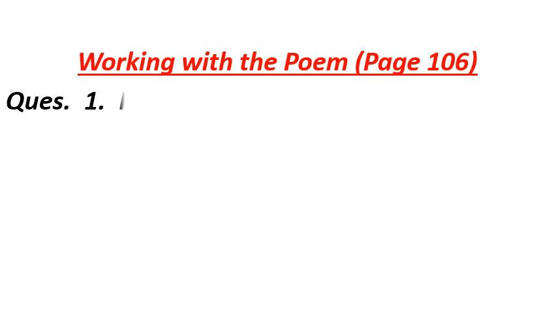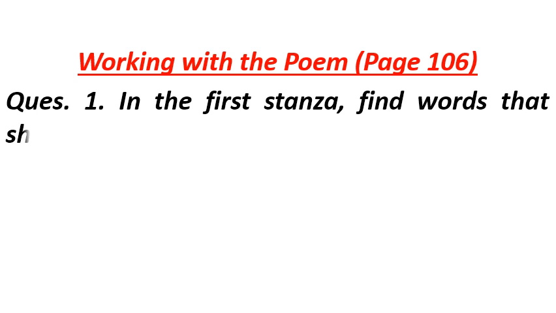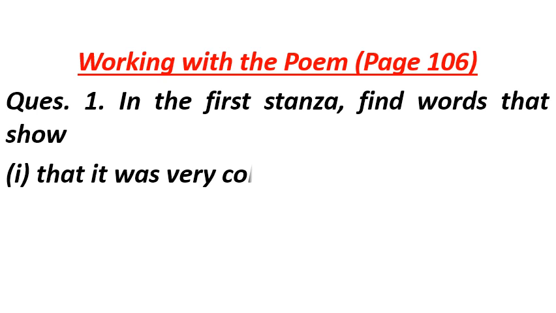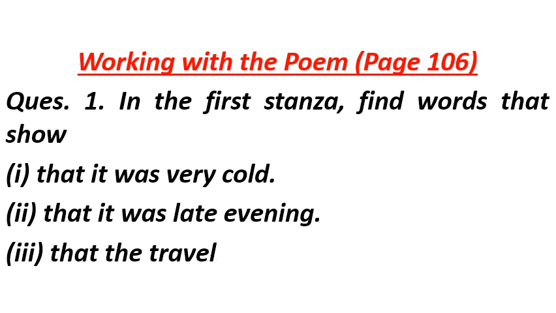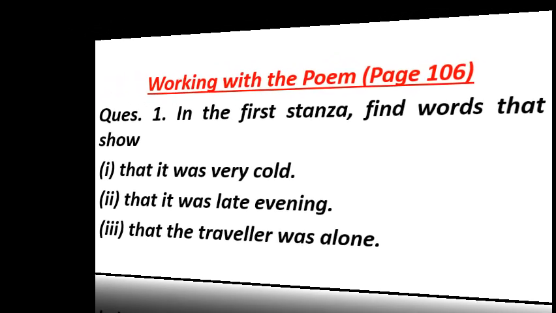Question number 1 is, in the first stanza, find words that show: option number 1, that it was very cold; number 2, that it was late evening; number 3, that the traveler was alone. Question number 2, part 1 is, something happened at Lyonnesse.